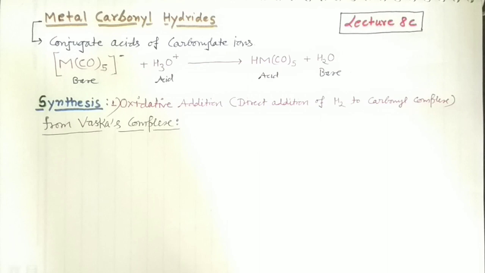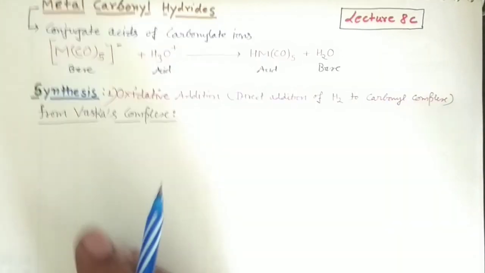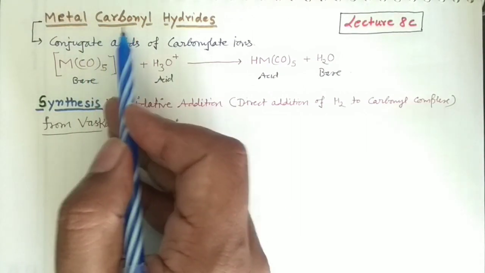These hydrides are very important, right? Because in the last 1 or 2 decades, much of the attention was given to the metal carbonyl hydrides. They are very important, and obviously they are important for your competitive examinations also, especially the CSIR NET and the GATE examinations. Okay, so as you can see here, the name suggests the metal carbonyl hydrides.